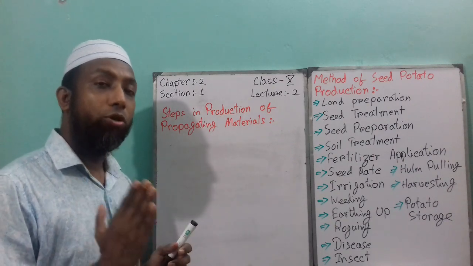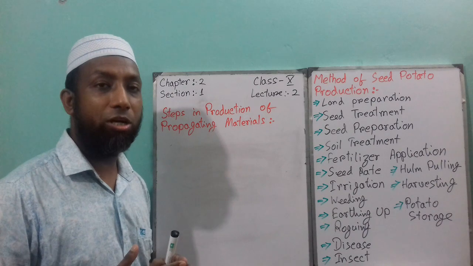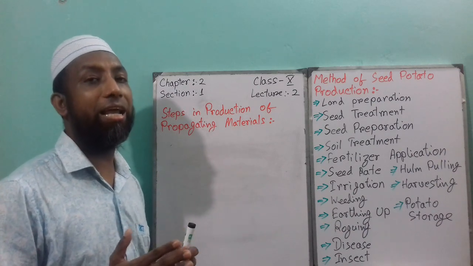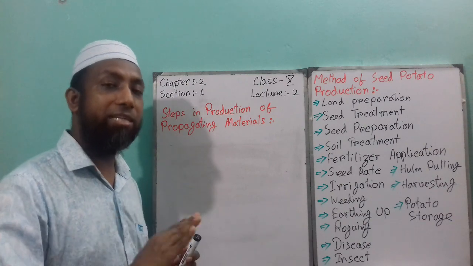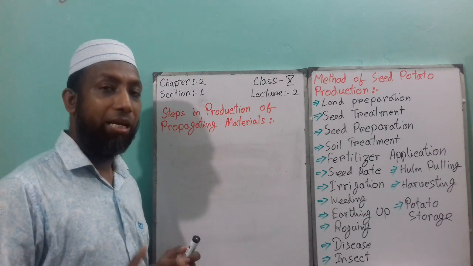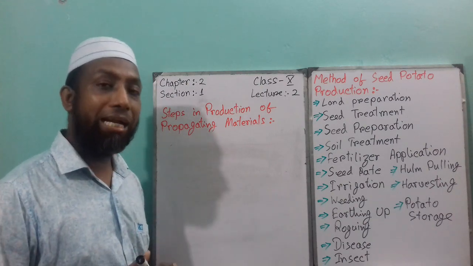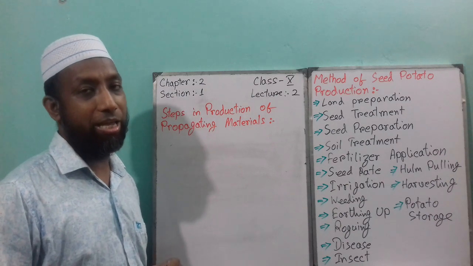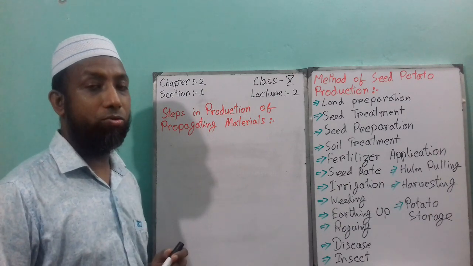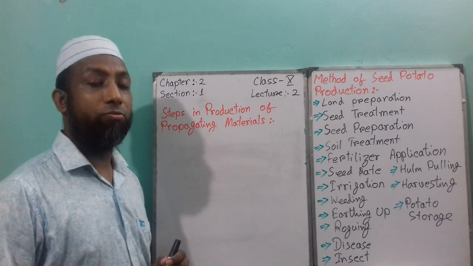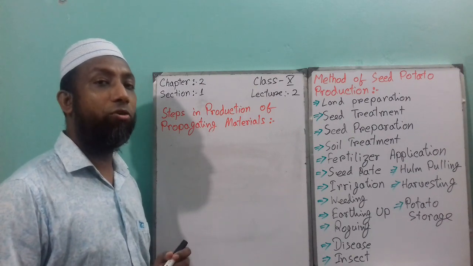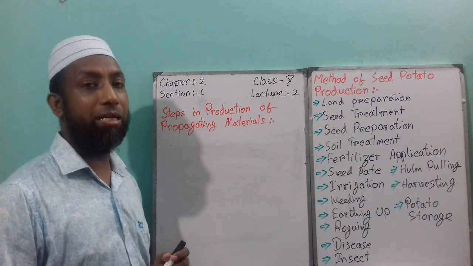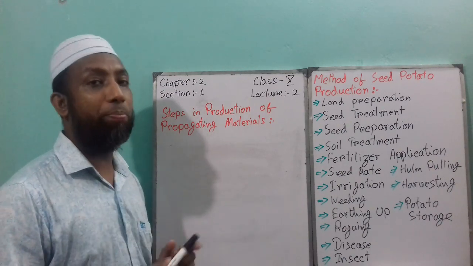Give light irrigation if moisture is required, that means if there is no moisture available in the soil. After 30 days, for germination, irrigation is a must. But remember that 10 days before harvesting, you have to stop the irrigation.